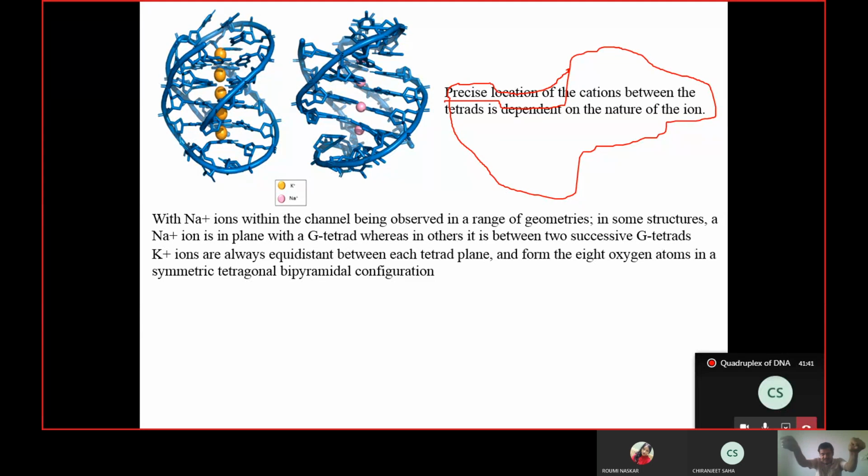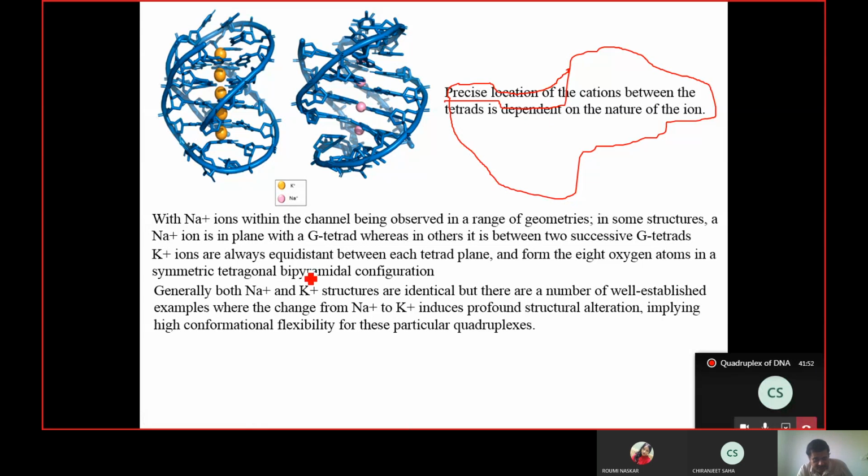So this is one sheet, this is the second sheet. In the case of potassium, it is just between this sheet and this sheet, in the middle. Okay, fine. But geometrically, sodium and potassium structures are generally identical. If you take a G quadruplex stabilized by sodium and one stabilized by potassium, structurally they look identical.